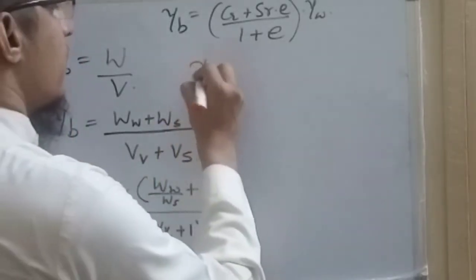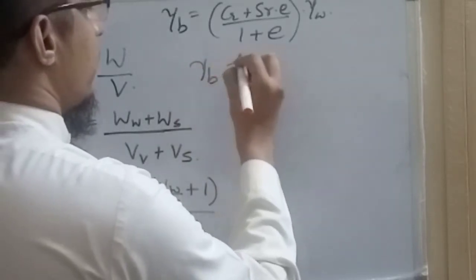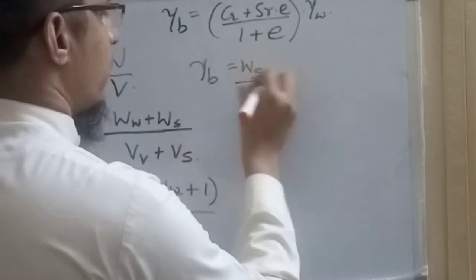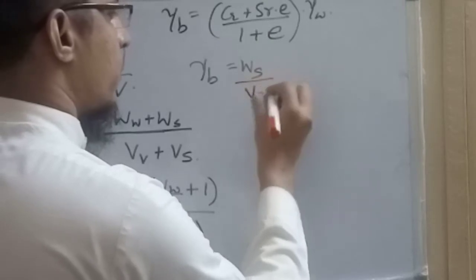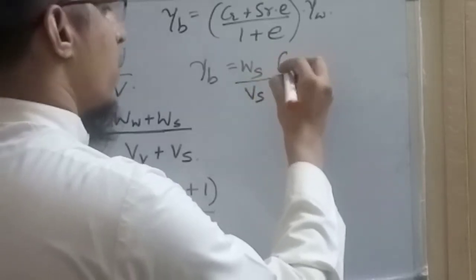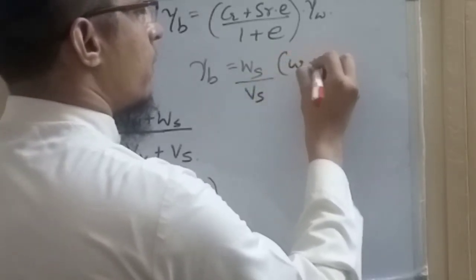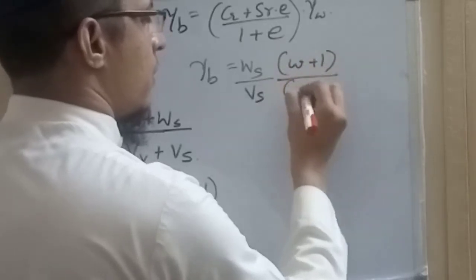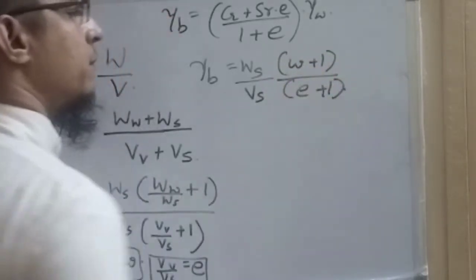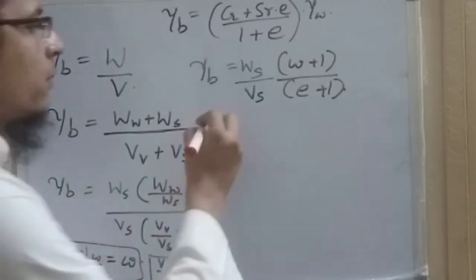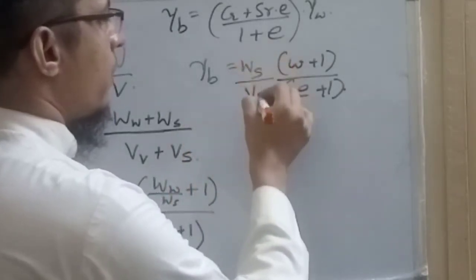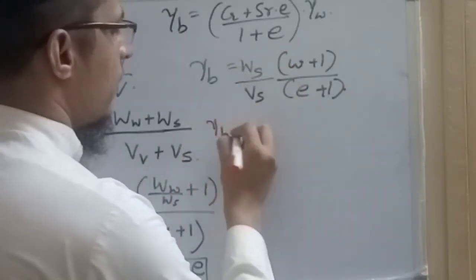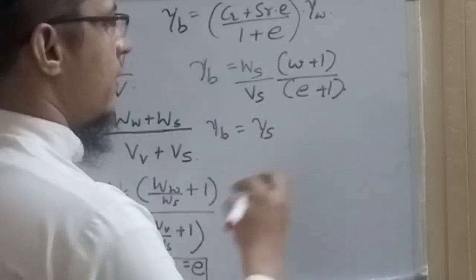So we get that bulk density is equal to weight of solid upon volume of solid into (W plus 1) upon (E plus 1). Now weight of solid upon volume of solid is nothing but solid density.